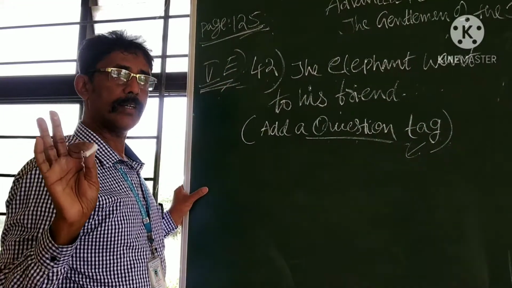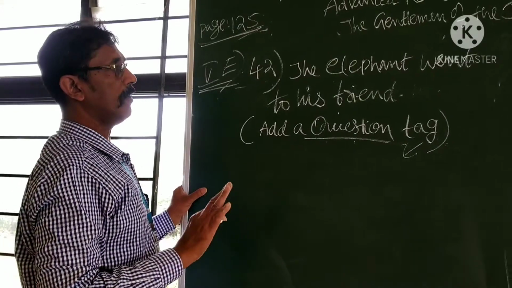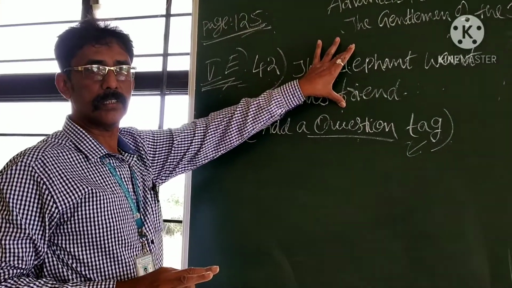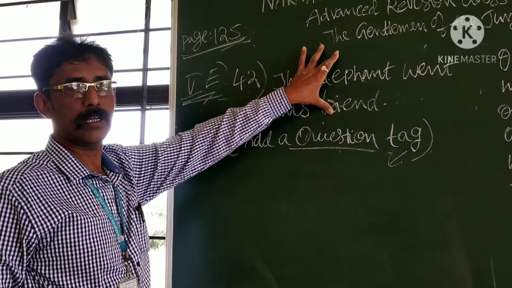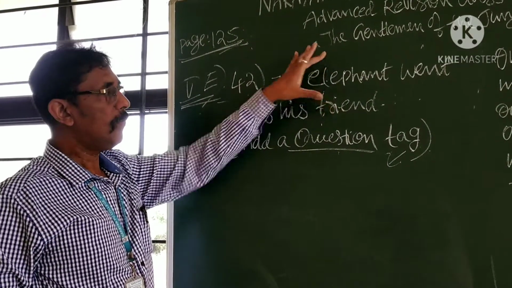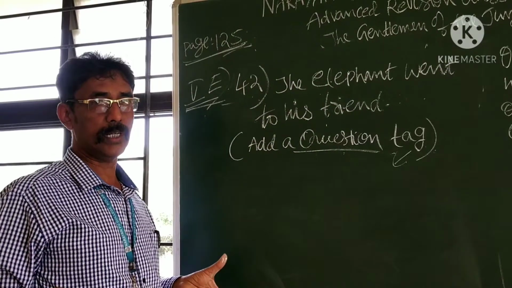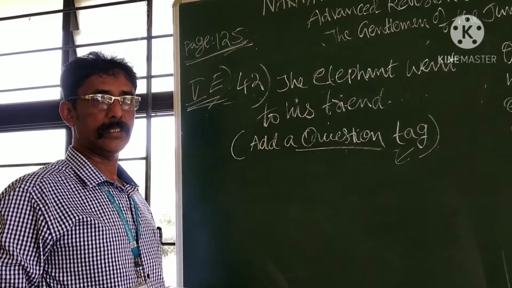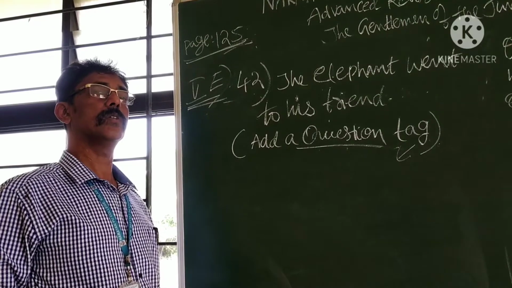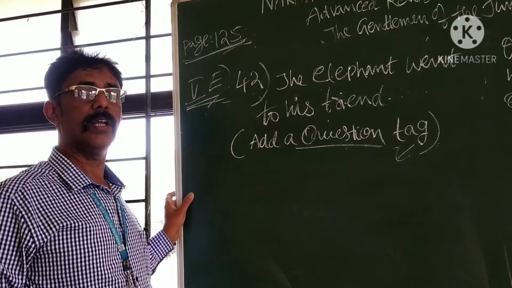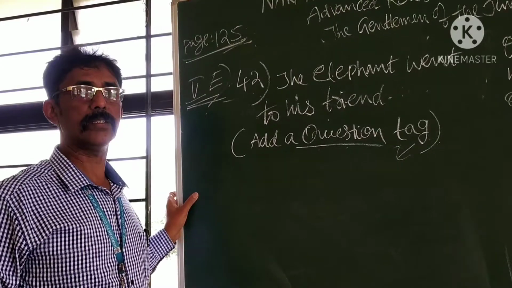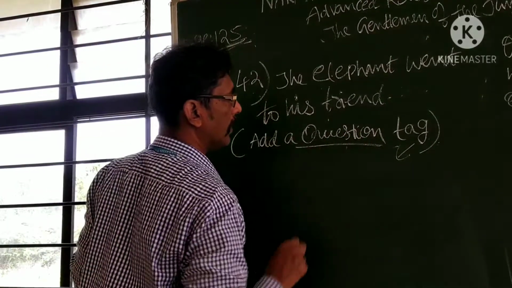That's all. Shortest question. First of all, is this sentence a positive sentence or a negative sentence? It is a positive sentence. What is required? A negative question tag. If the sentence is in negative form, you should use a positive question tag. But here it falls under the positive sentence form. That is why a negative tag is required.